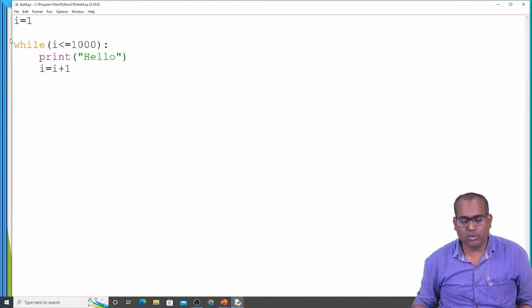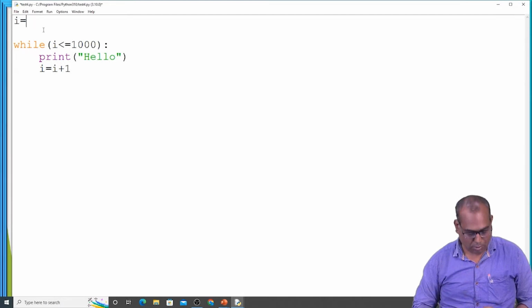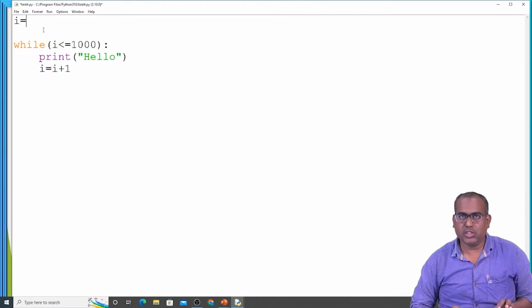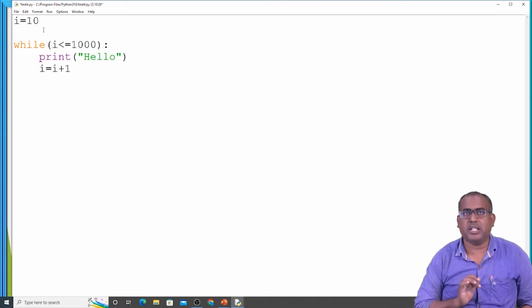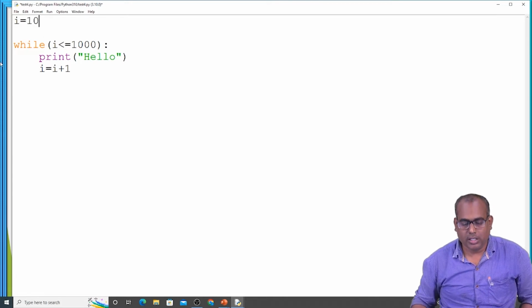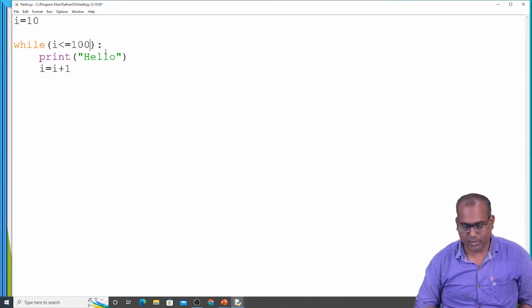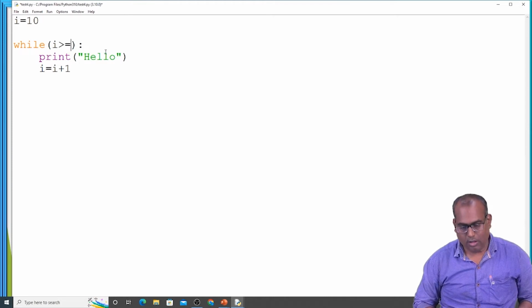Let's see how to decrement the counter variable. Suppose I want to print only 10 times. Now I am initializing the I value to 10. Now I have to change the condition here because I am decrementing the I value. I greater than or equal to 1, and now I have to decrement the I value.